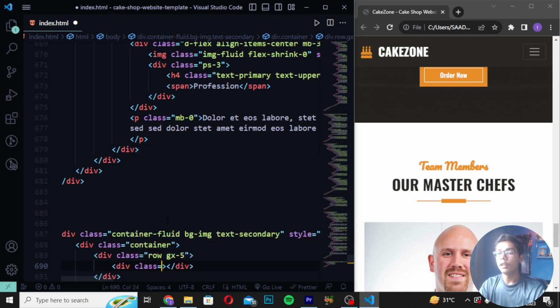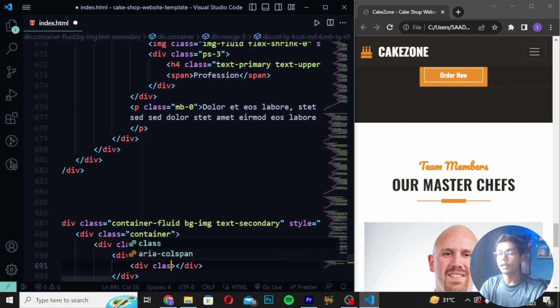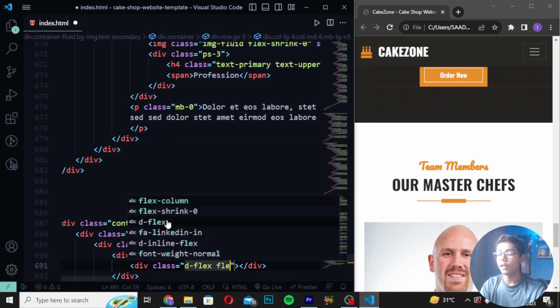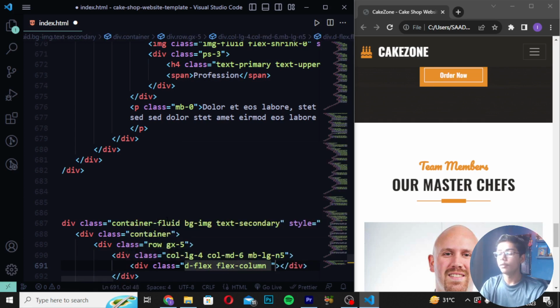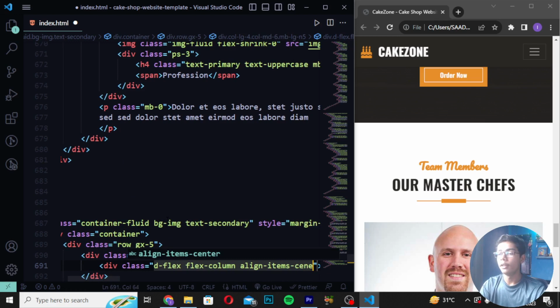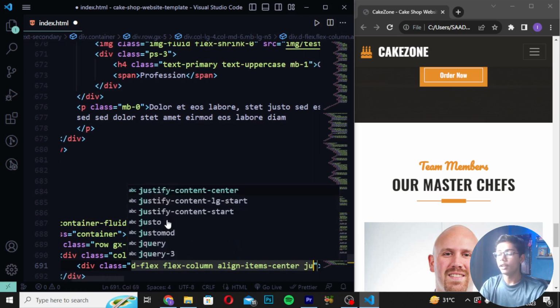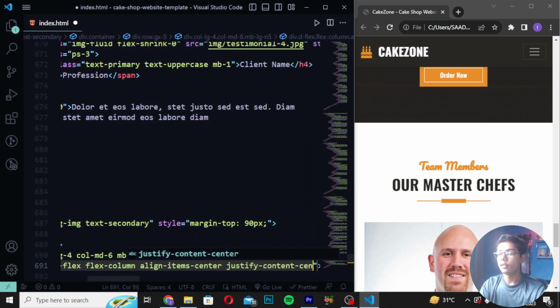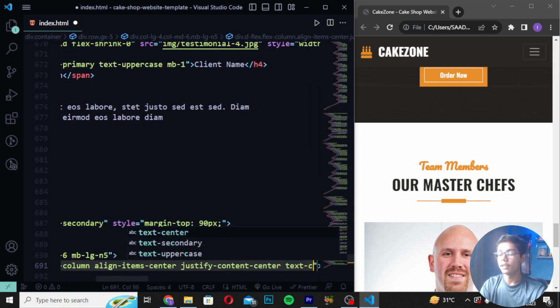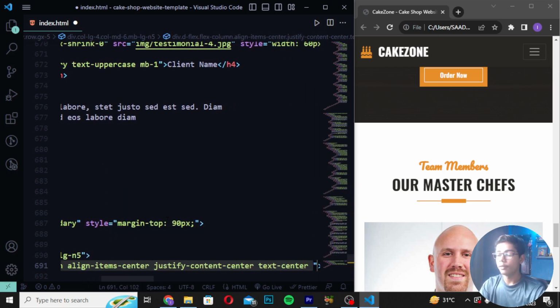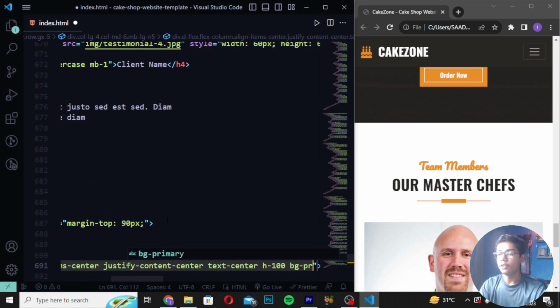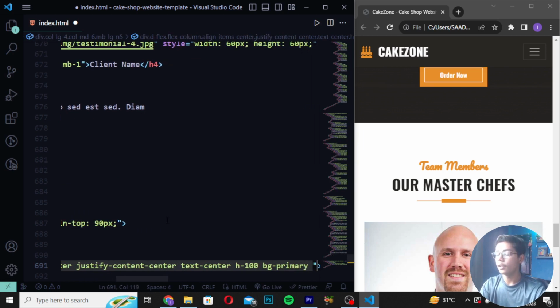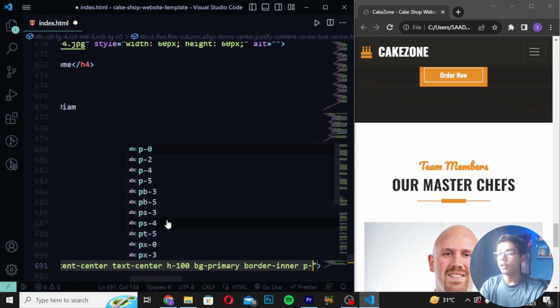Now you have to create here div class col-lg-4 and write here col-md-6. Then you have to write here md-lg-n5. Then you have to now write here div class which should be d-flex, and I will write here text column. Then you have to write align-items-center, and I will write here justify-content-center, and I will write here text-center. Then here you have to write h-100 and write bg-primary, and then when you return this you have to write here border-inner p4.